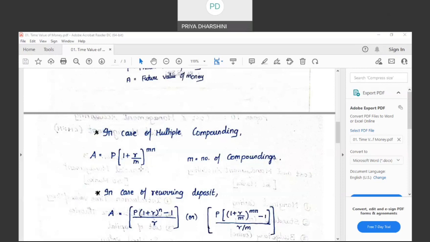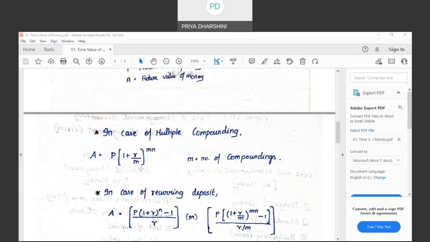If the investor wants return at the end of every month, it will be 12 times of compounding. If the investor wants return at the end of every quarter, it will be 4 times of compounding. How many quarters in a year? 4 quarters. And if the investor wants return every half year, M will be 2. What am I trying to say? Based on how the investor wants a return, it will be subject to multiple compoundings. If the investor wants return only once in a year, the formula will be A is equal to P into 1 plus R to the power of N.